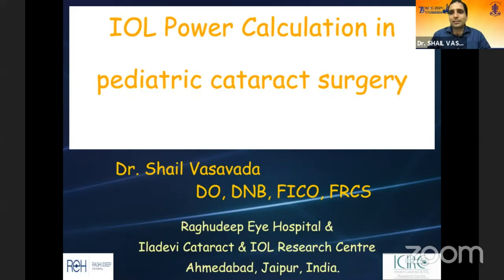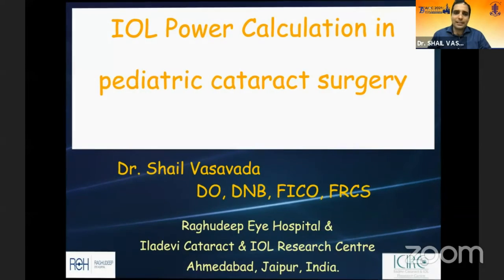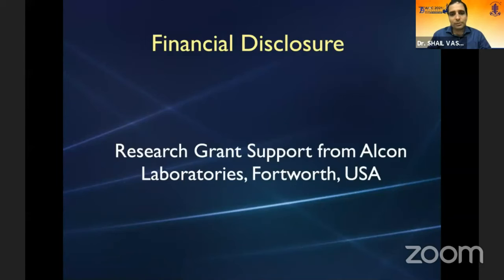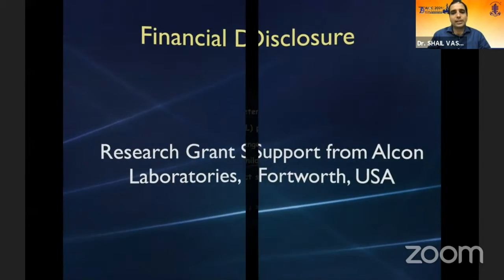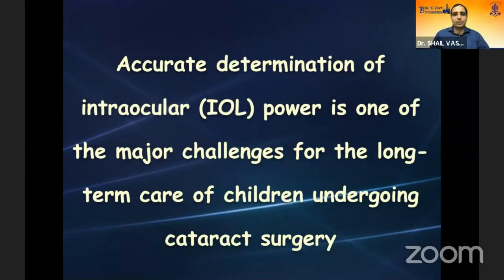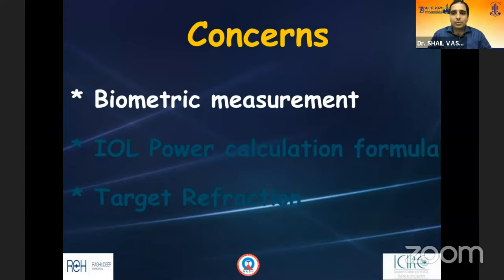Now, switching from adults to pediatric, pediatric cataracts have several challenges. At the outset, I acknowledge that we do receive research grant support from Alcon Laboratories, but it has no relevance to this presentation. Accurate IOL power prediction is one of the major challenges, particularly in children, because these eyes are going to grow. And the concerns about calculating IOL power in children are threefold. First is, how do you measure them accurately? Because none of these fancy equipments that we've all learned, the SWEPT-source OCT, etc., are applicable. Second is, what formulas do you use? And children behave very differently compared to adults.